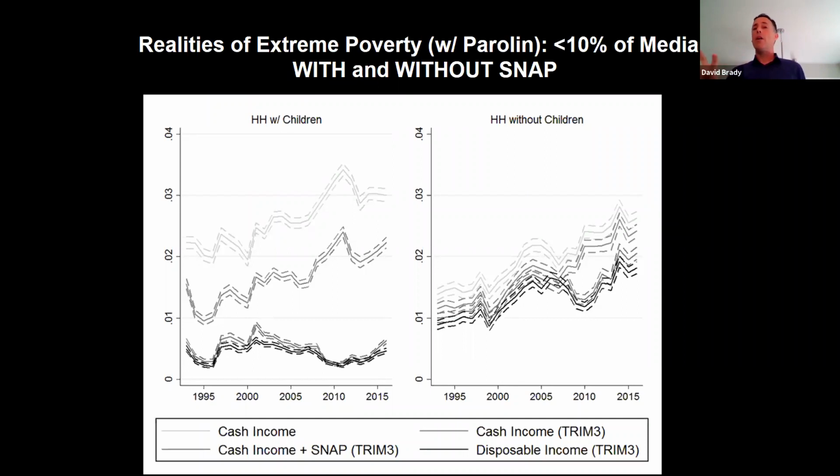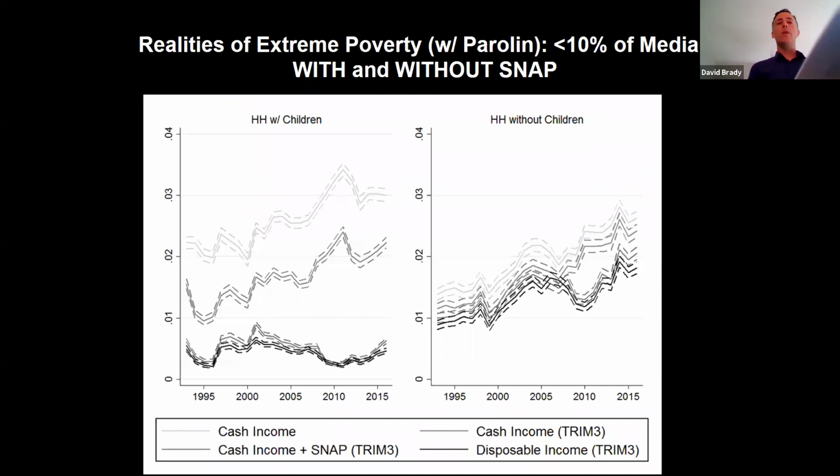And that doesn't matter how you measure it, whether you include survey underreporting, whether you include the value of SNAP benefits or not. By contrast, on the left-hand side of the figure, you can see that for the most part, we've reduced extreme child poverty by SNAP. SNAP has worked quite effectively. And so with the correct measurement, we see that extreme poverty is a problem mostly among childless households, not amongst children.